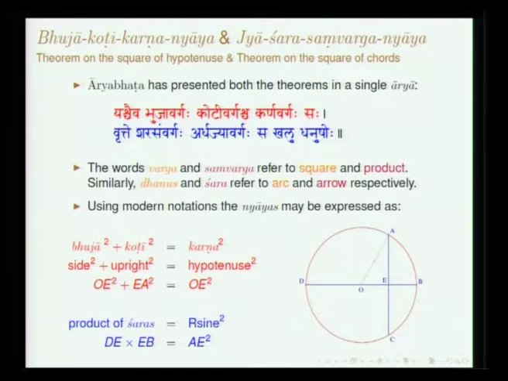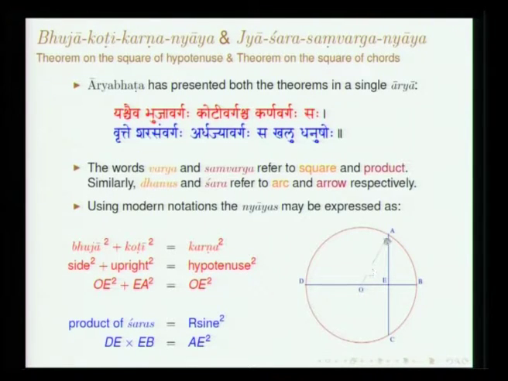Then we have two nyayas, presented in one arya. Nyaya is a certain theorem, a general principle is called nyaya. He says yaschaiva bhuja vargaha koti vargascha karna vargas saha. This is something very well known: bhuja varga plus koti varga is karna varga.